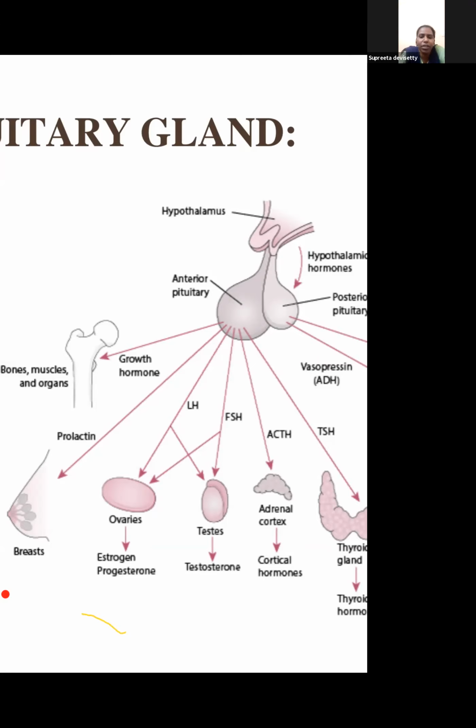When growth hormone is released from the anterior pituitary, it goes and reaches the bones. The major impact of growth hormone is on the bones. Anybody who is of extremely tall or extremely short stature, that is a problem with the growth hormone, which is supposed to have an impact on the bones. This impact on the bone happens through the anterior pituitary, which in turn is under the control of the hypothalamus. So this is a stepwise method.